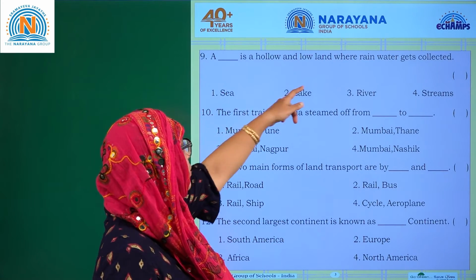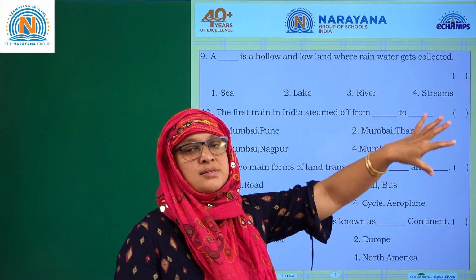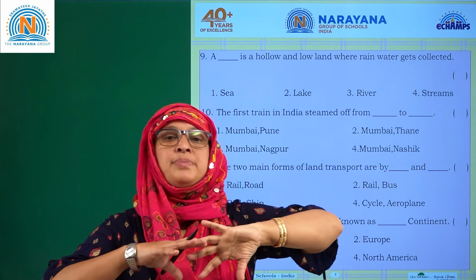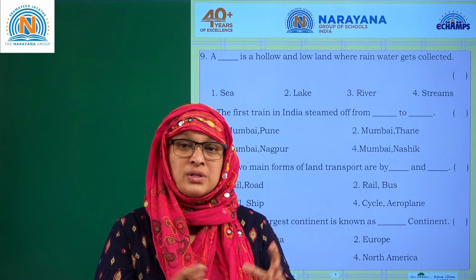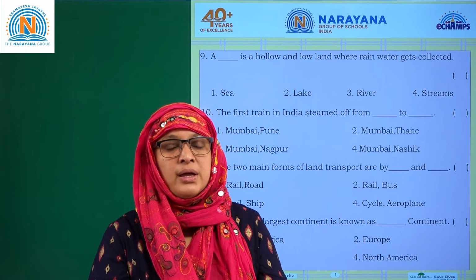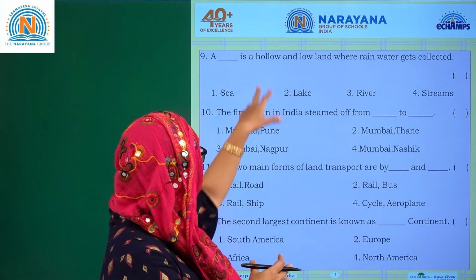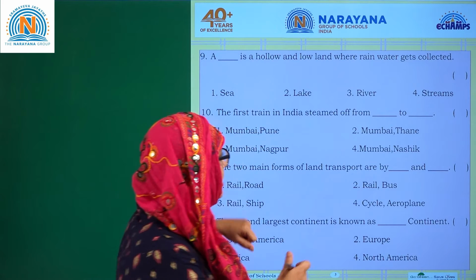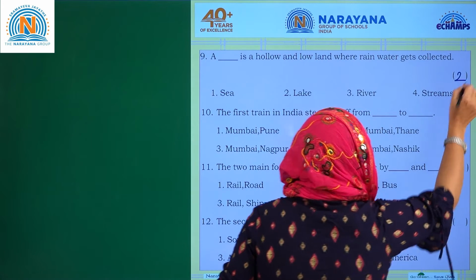Dash is a hollow and lowland where the rainwater gets collected. This is a lake. In some places the lake is also called a tank, where the rainwater is collected. So the answer for this is lake. So 2 is the answer. Option 2 is the answer.